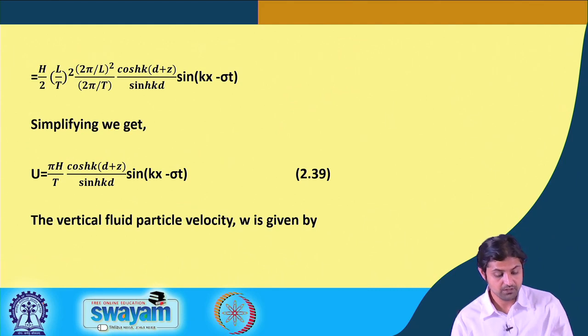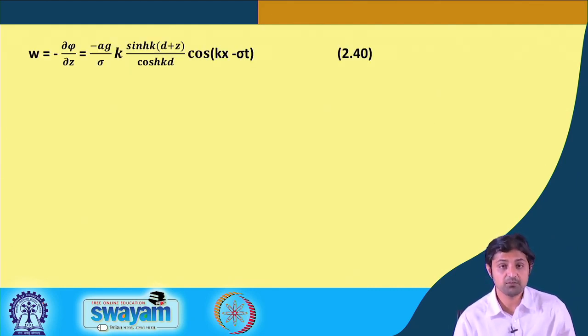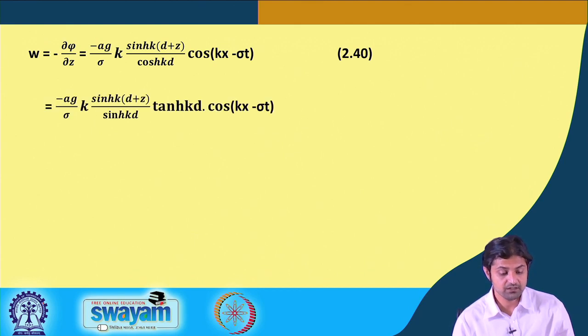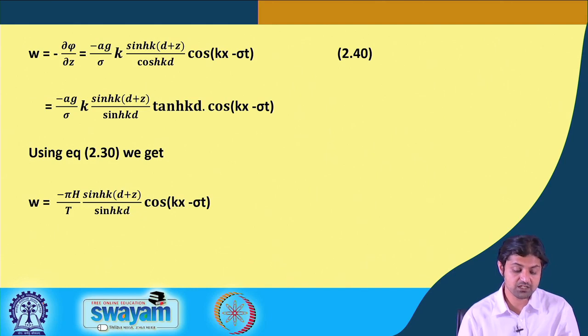Similarly, we can find the vertical fluid velocity, given by minus del phi by del z. Similar substitutions will give us minus pi H by T sin h k (d plus z) divided by sin h k d.